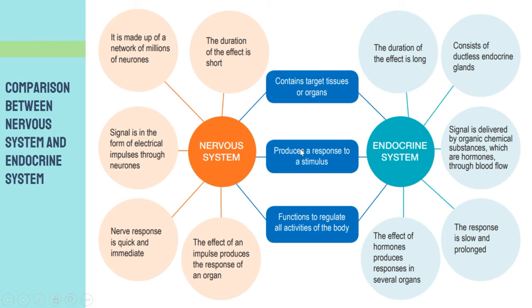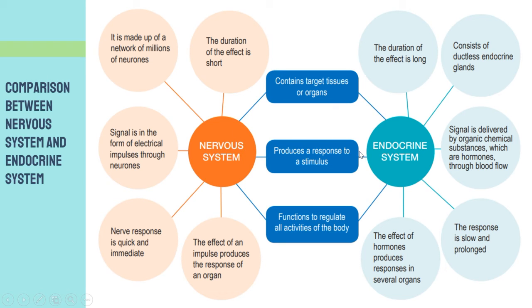All right, so now let's go to the comparison between the nervous system and endocrine system. Okay, we go first to the similarities. The blue box here refers to the similarities, right? Okay, so what is the first similarity?